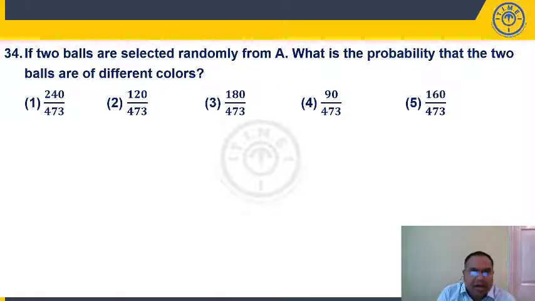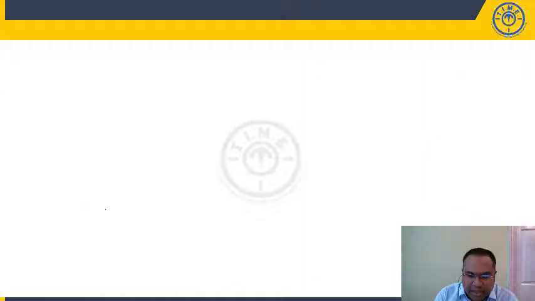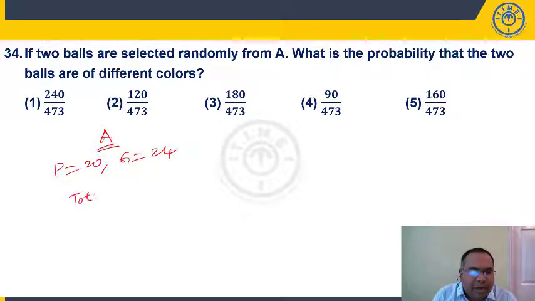Now if two balls are selected randomly from A, what is the probability that the two balls are of different colors? In A, we have pink balls 20 and green balls 24. So what are my total balls here? Total balls are 44. If I am selecting two balls at random, the total is 44C2.